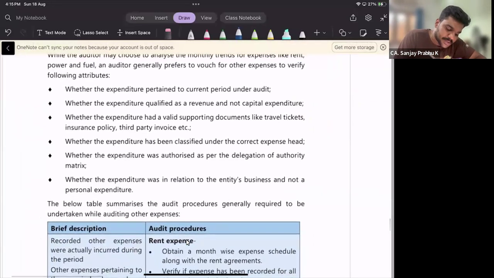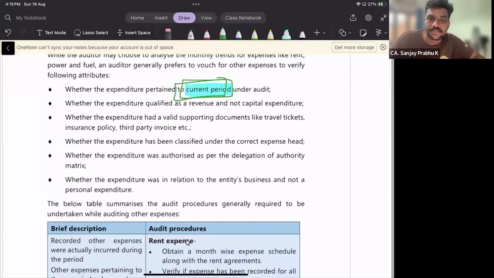Whether the expenditure pertains to the current period. Whatever other expenses have been recorded in the books of account, are they pertaining to the current period? Are these expenses belonging to the current period?